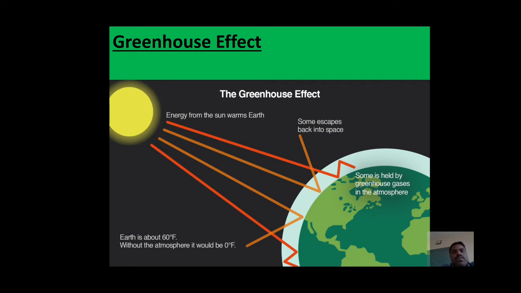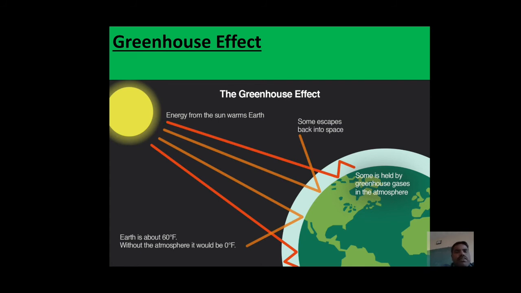When sun rays reach the earth's surface, in the image you can see that some of the rays are reflected back to space, some are absorbed by the earth's surface, and some are re-radiated by the greenhouse gases. That leads to an increase in the temperature of the surface. This is also one of the major effects of global warming.